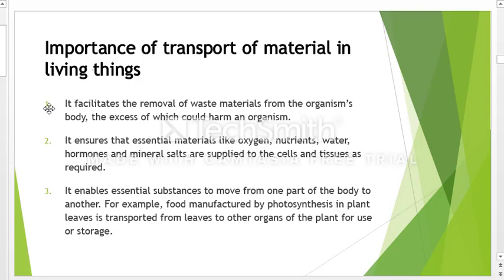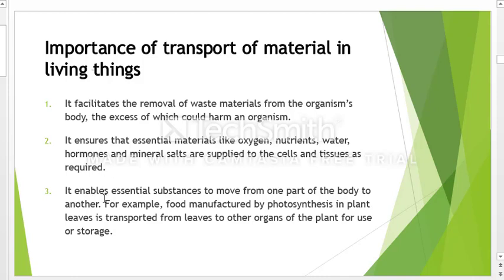So some of the importance of transport is that it facilitates the removal of waste material from the organism's body. This is through the process of excretion. But also it ensures that essential materials like oxygen, nutrients, water, hormones and mineral salts are supplied to the cells and the tissues as required.